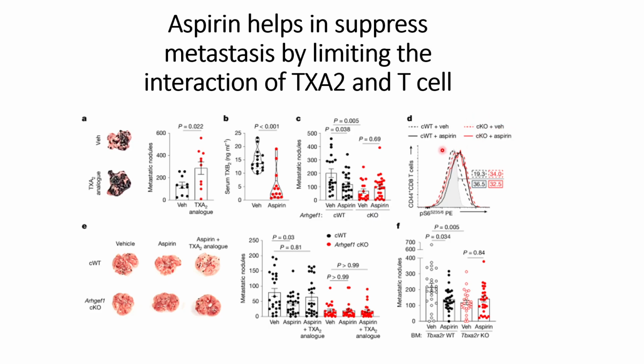Because in all these three cases we have seen that in the knockout cases, because ARF-GEF1 is not present, that leads to the high phosphorylation conditions, and in the control cases where aspirin is present, we can see the high signals of this phosphorylation at S6, because the TXA2 and T cell interactions are limited, and that will prevent the inhibition of this phosphorylation at S6 and thus limit the metastasis. And the relationship between phosphorylation and S6 we have discussed in our previous video.